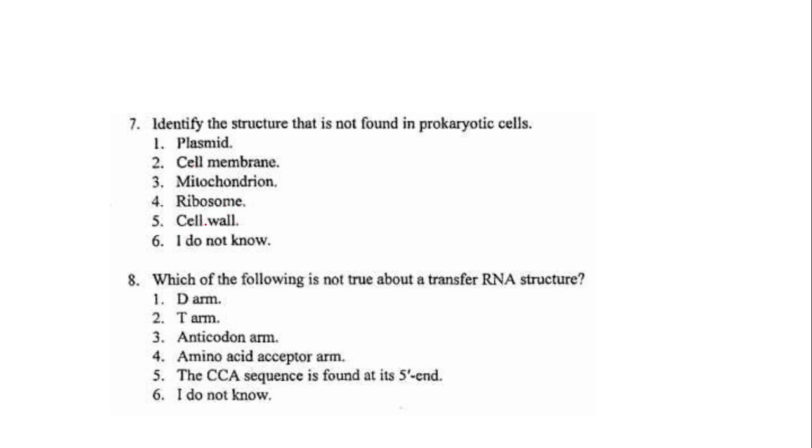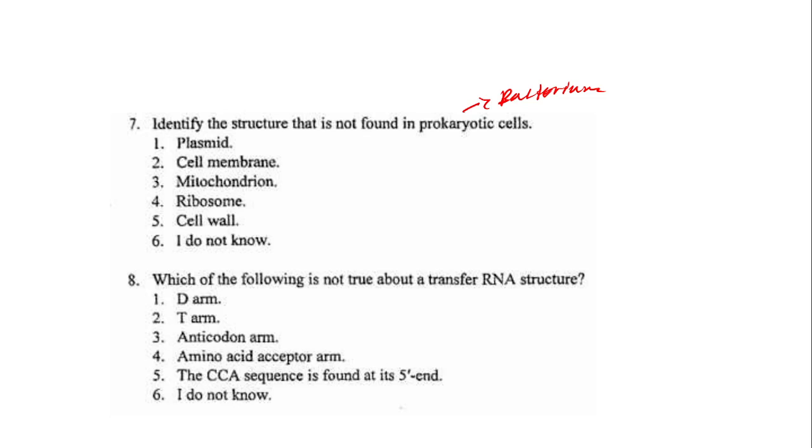So cell wall, some prokaryotic cells have cell walls, because when you talk of prokaryotic cells, you can talk about a bacterium. There are some bacteria that have a cell wall, and these bacteria are able to transmit diseases through the same cell wall by attaching itself to the host cells.